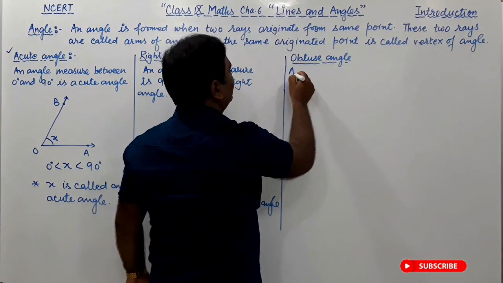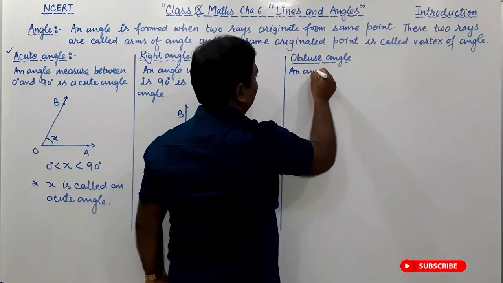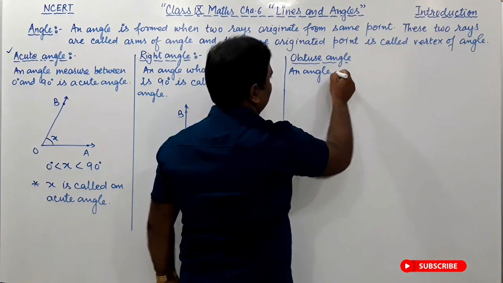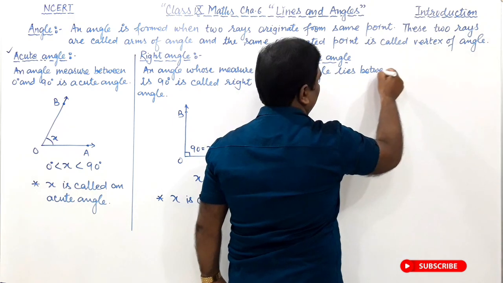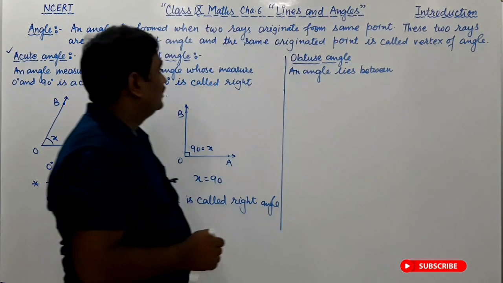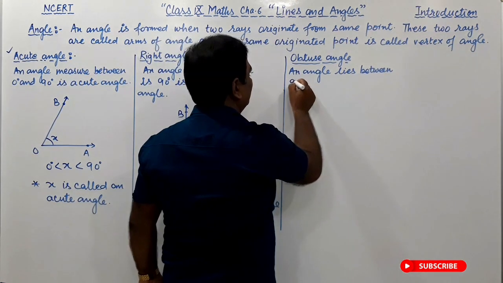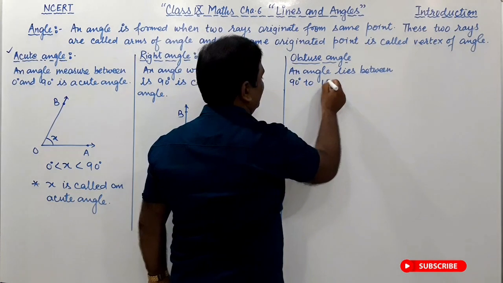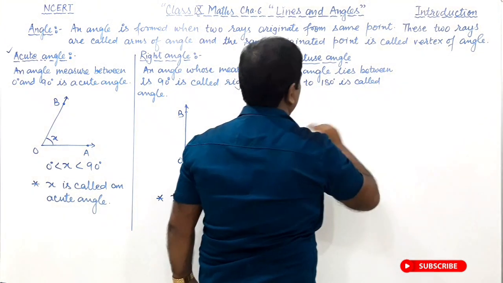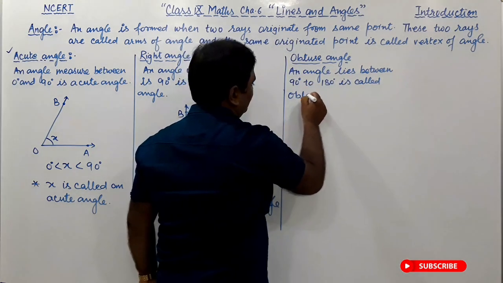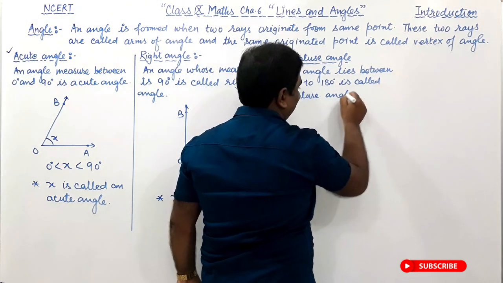An angle measure that lies between 90 degree to 180 degree is called an obtuse angle.